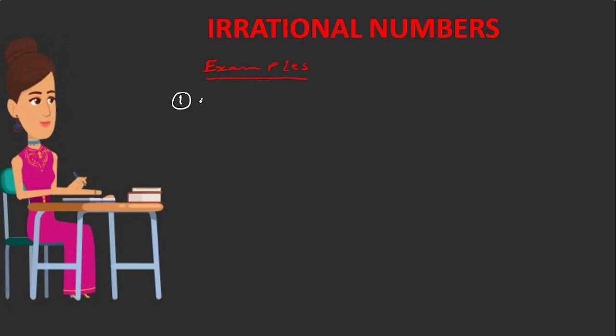The first one is: prove that square root 3 is an irrational number.